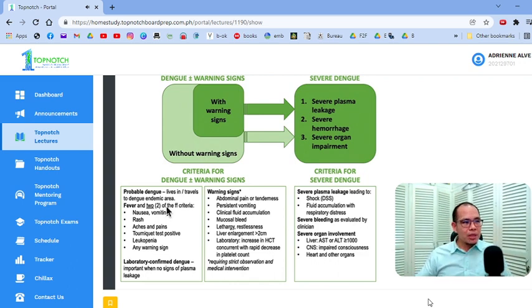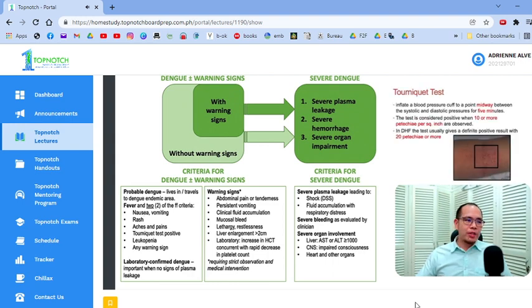Okay, so this is dengue, so it's either without warning signs, with warning signs, or severe dengue if it falls into any of this criteria. So severe plasma leakage, hemorrhage, organ impairment. Okay, so this is the criteria for the warning signs and for dengue. So it's probable dengue if it lives in an area endemic of dengue, and fever with 2 or more of the following: nausea, vomiting, rashes, aches and pain. Tourniquet test. Please do not forget your tourniquet test. Okay, so it's one of the signs of plasma leakage.